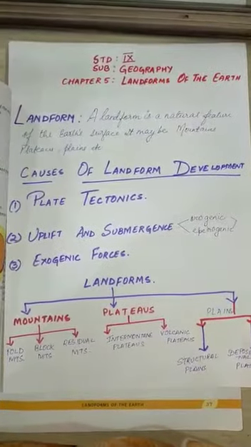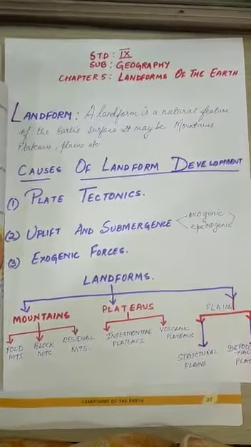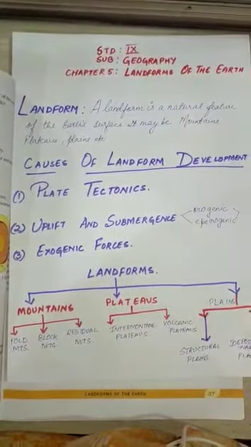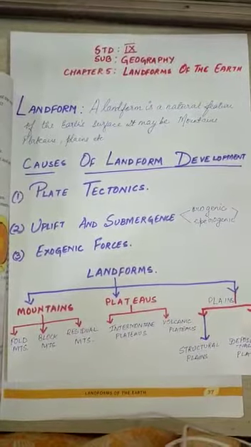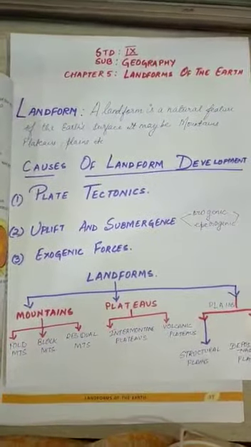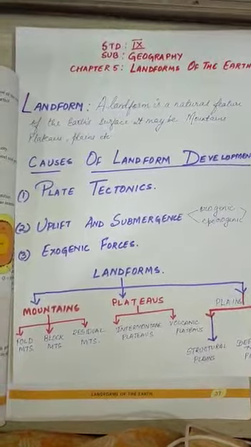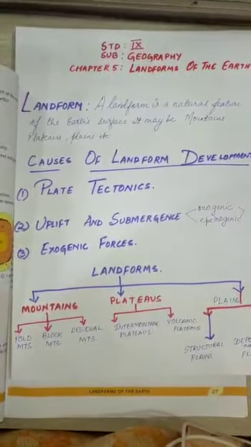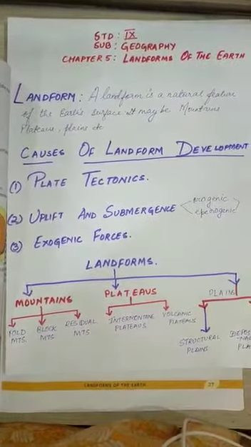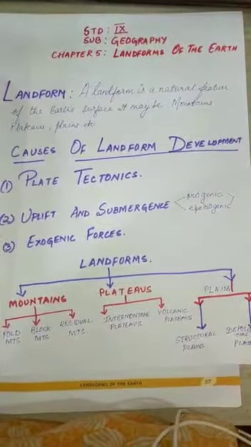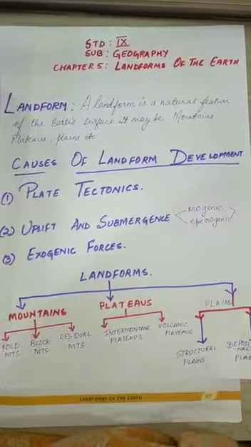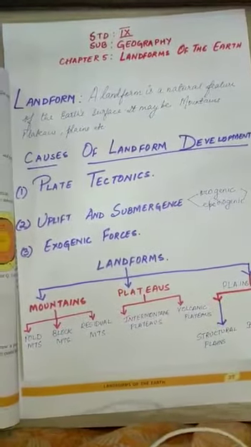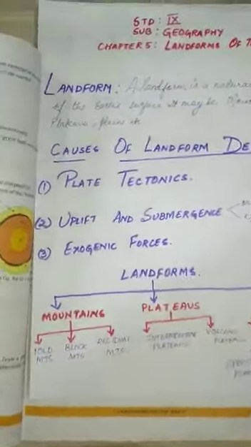Now there are various causes which led to the development of various landforms. Amongst them, the first one is plate tectonics. Second is uplift and submergence, which includes orogenic and epiorogenic movement. These are internal forces acting on the earth and producing the landform. And exogenic forces are the forces which are external in nature, which help in the formation of various landforms. Now let's get into the detail of these.